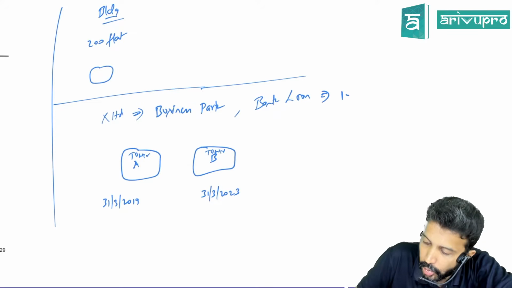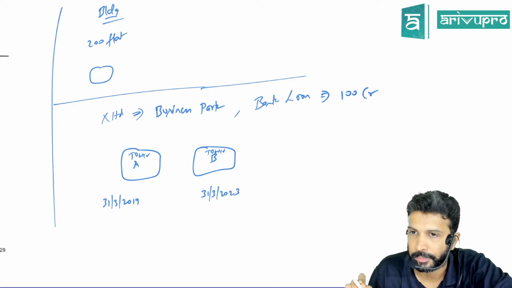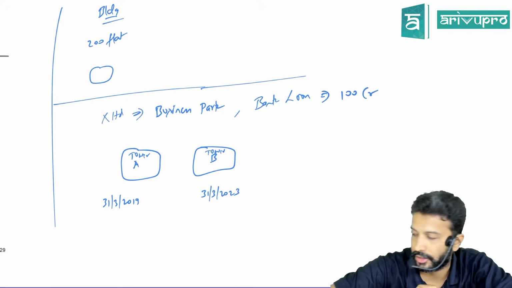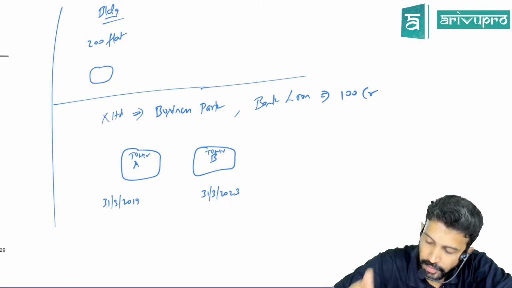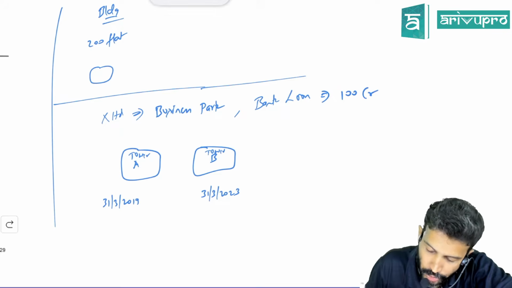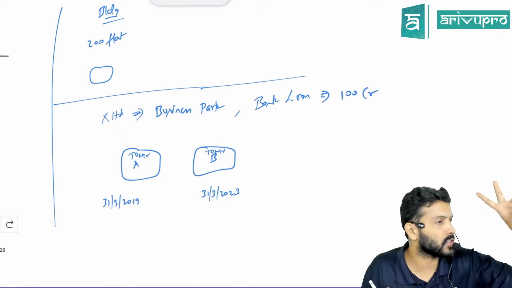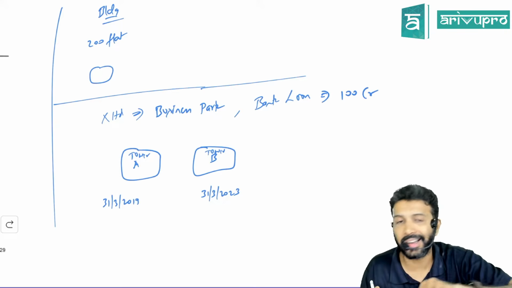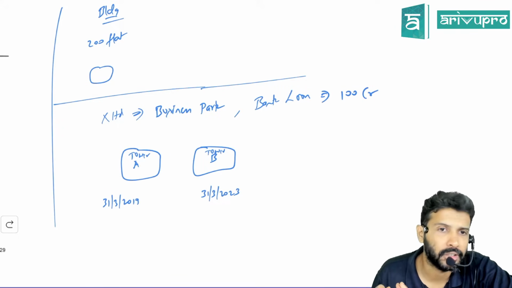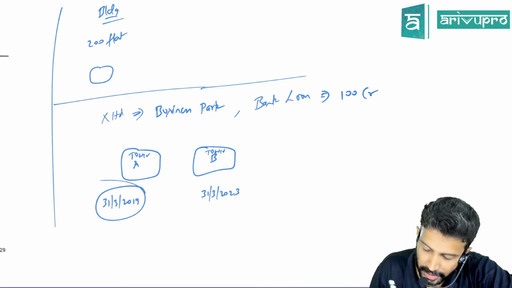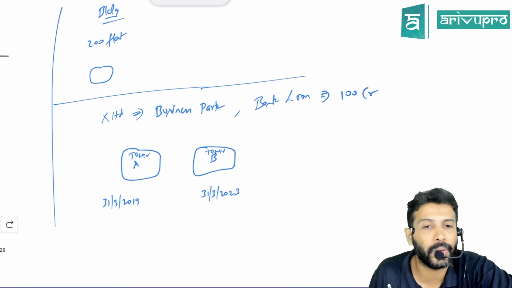Let's say we have taken a loan worth 100 crore rupees. So what should we do in this case? Got the example? We have taken one loan that is used to construct a business park, and the business park has two towers, Tower A and Tower B. Both of them are completed on the same day or different dates? Different dates. One date is 31st March 2019, another is 31st March 2023.